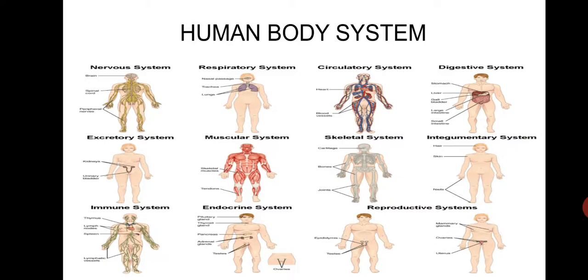Now you may wonder what a body system is. Body systems are groups of organs and tissues that work together to perform important jobs for the body. Some organs may be part of more than one body system if they serve more than one function. This we will discuss in our next video.